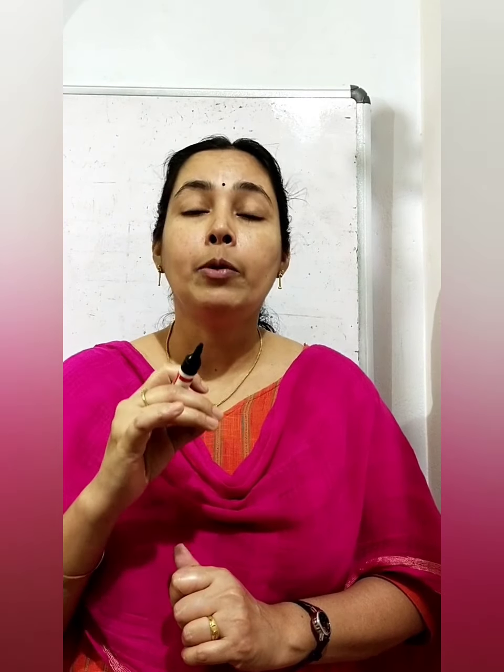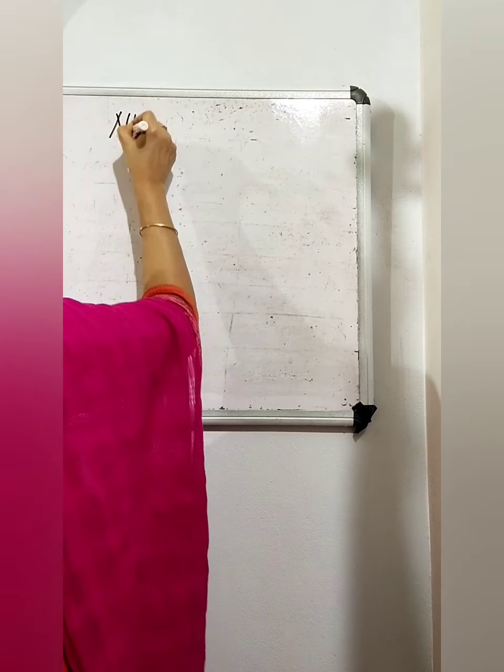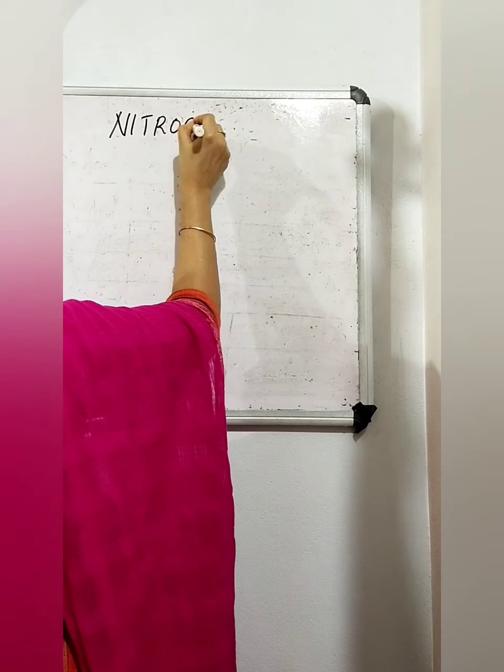Hi students. So we were studying about microorganisms and we have discussed the uses of microorganisms and the harmful effects of microorganisms. And in the last class we studied how we can preserve our food items also. And when we were discussing the uses of microorganisms, we studied that some bacteria help to fix atmospheric nitrogen. So today we can study about the nitrogen cycle.